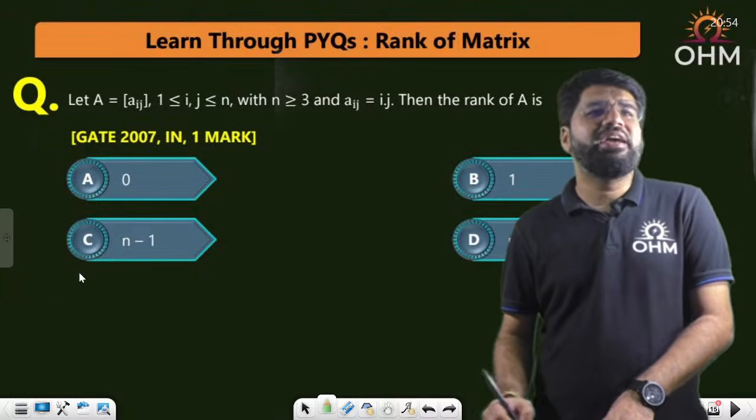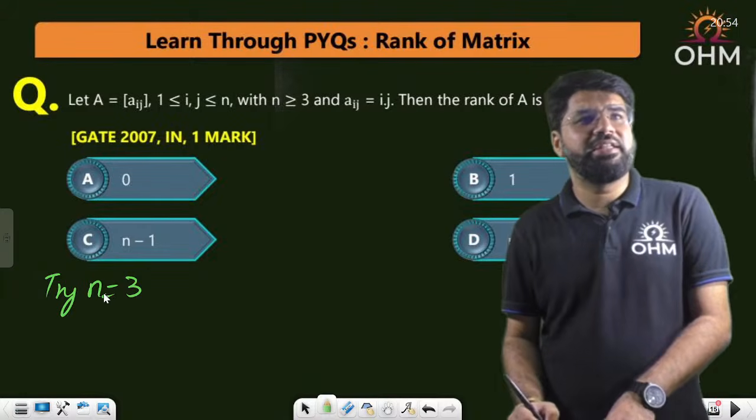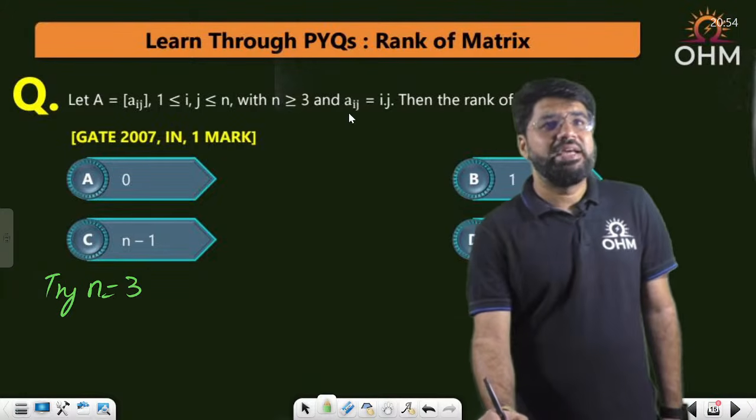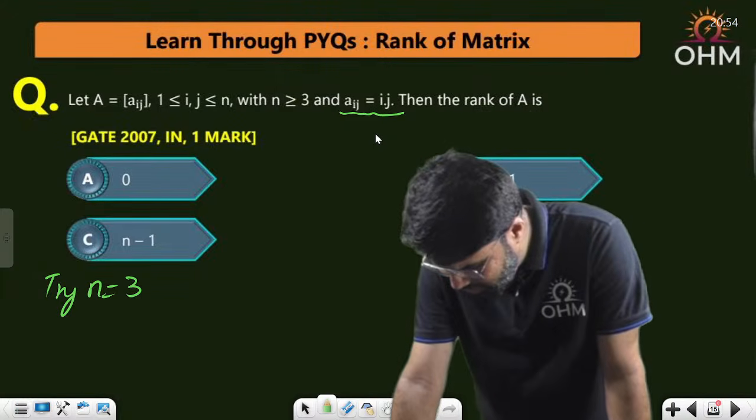Okay, let's try with n equal to 3 and let's see if we get any success. What are the elements? The elements are aij such that aij is i into j. Every element is simply i into j.